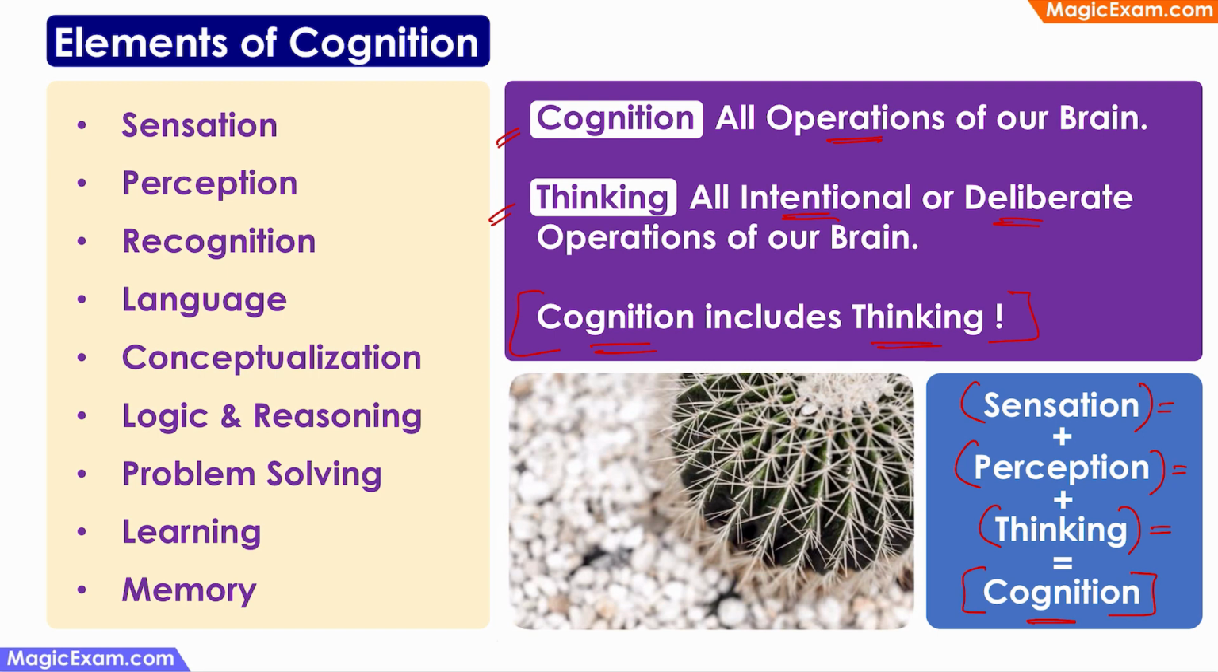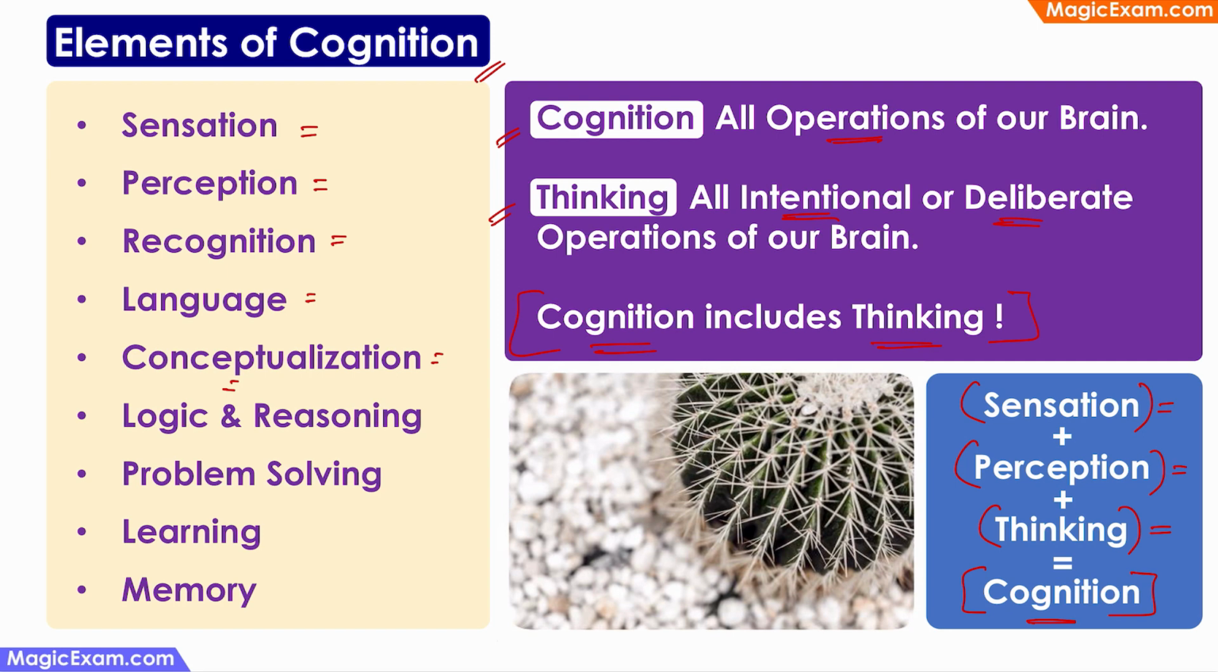When we look at the elements of cognition, it starts with this sensation, and it also includes perception, where I'm paying attention to the sensation, right? And then there is recognition of what is happening. I'm using language in my brain to do all the processing, and I'm also conceptualizing, that is, I'm connecting what is this? This is a cactus. Cactus has some thorns prick. So I'm using some concepts.